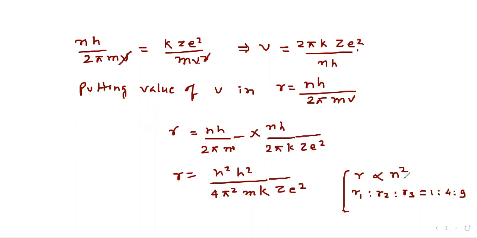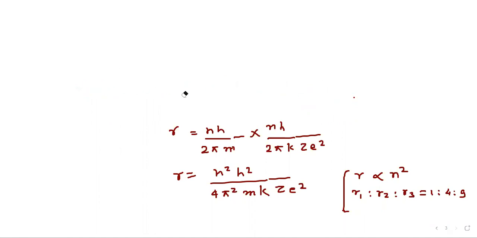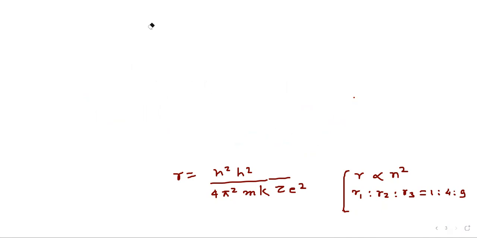Now let's find out Bohr's radius. So to find Bohr's radius, we have to put z equal to 1 and n equal to 1, and r as r0, which is known as Bohr's radius.